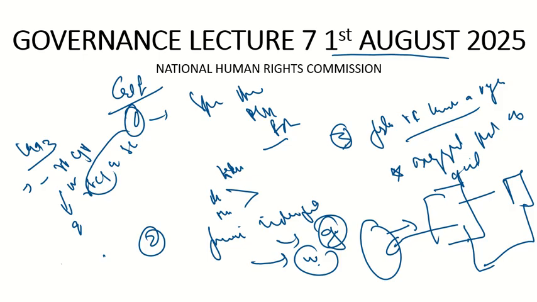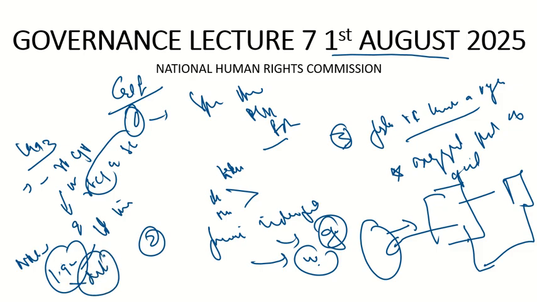Similarly, in Assam, when NRC was conducted, approximately 1.9 million people lost their citizenship, and they were in the detention centers. And the condition of those detention centers was very provocative.